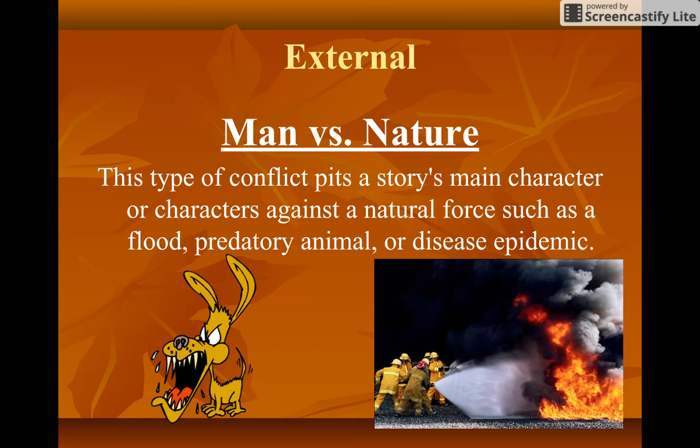External, we have man versus nature. This type of conflict pits a story's main character or characters against a natural force such as a flood, predatory animals, or disease epidemic. So animals, something like a forest fire, a disease that spreads over a large amount of people, such as something called SARS, that would be an example.